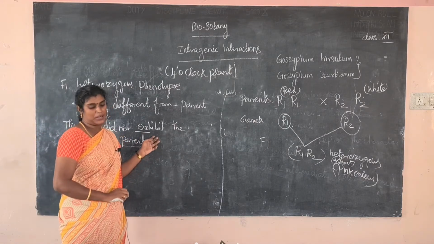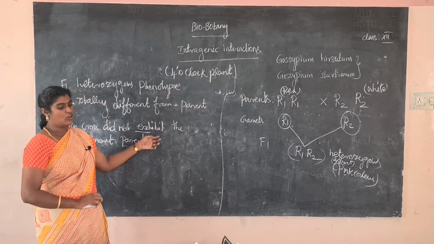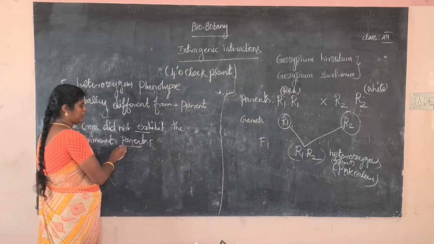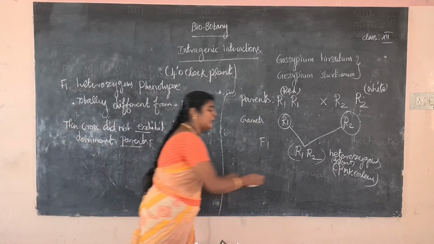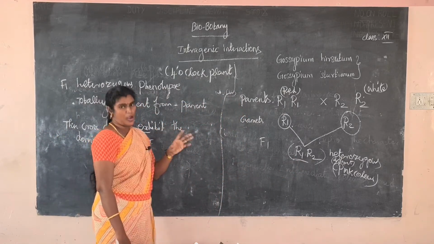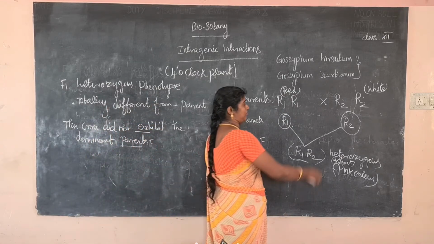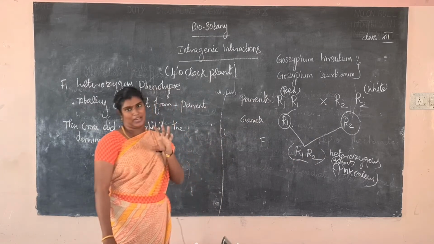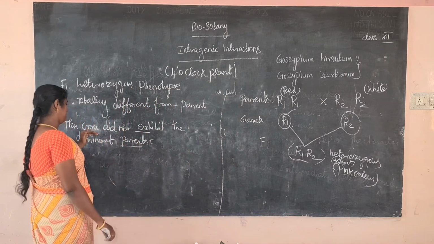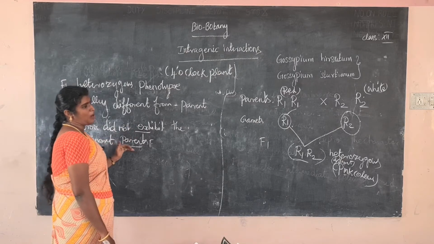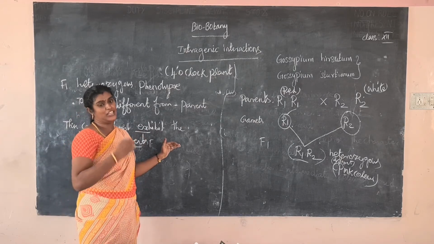It did not exhibit the dominant parent. So the parents produce an intermediate color. The dominant color does not appear, but we get only the intermediate color, pink color. We do not get the dominant color. What is the dominant color? Sometimes red and white are the dominant color, but we get only the intermediate color. So this cross did not exhibit the character of the dominant parent.